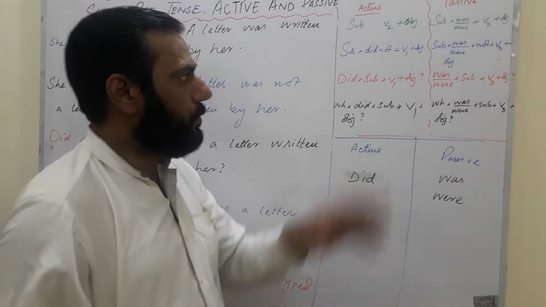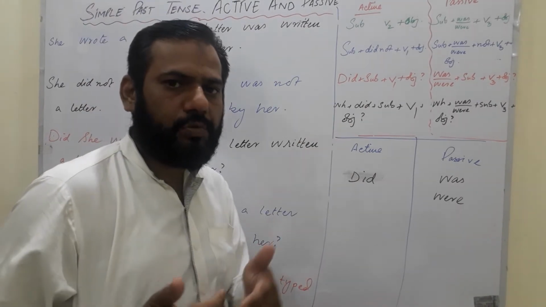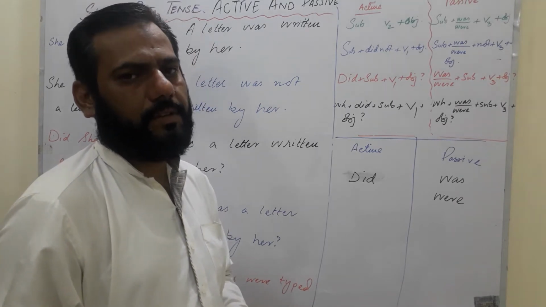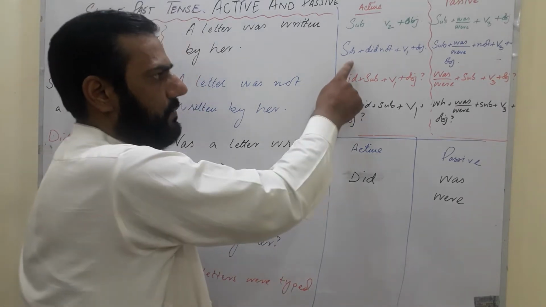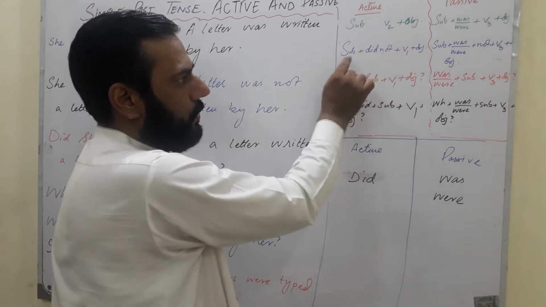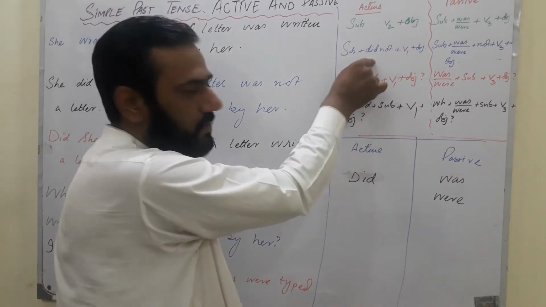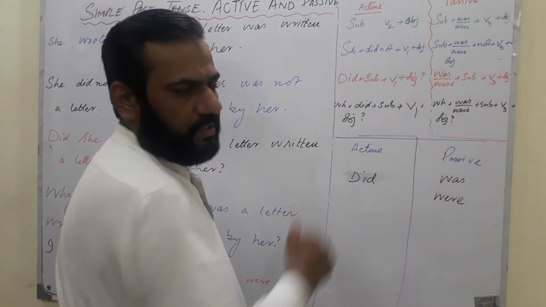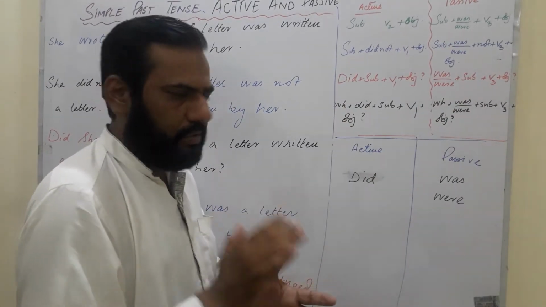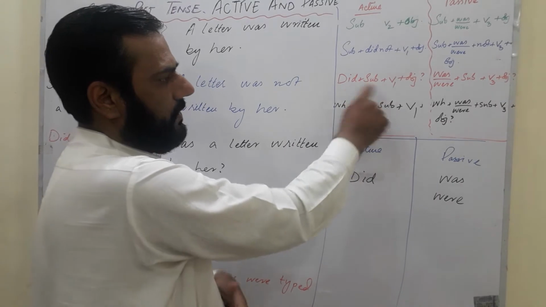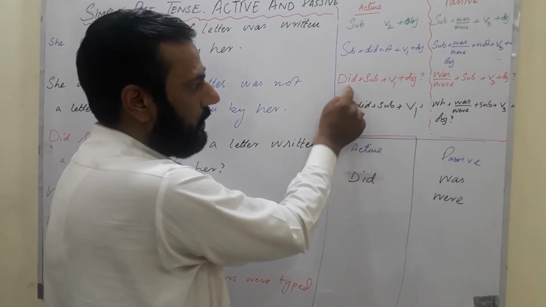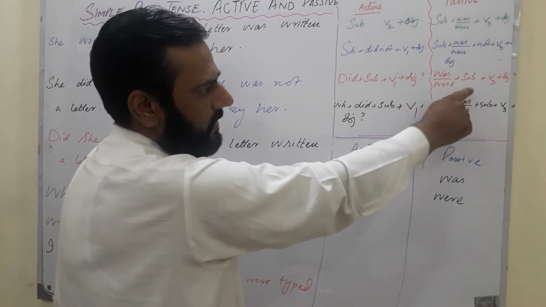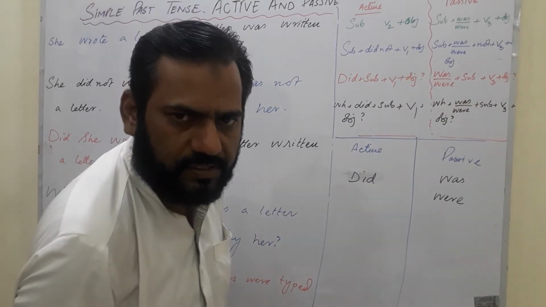The place where you see did used, at the same place in the passive voice you will be using was and were. Keep it in your mind. In this structure, did has been used after the subject. In the passive, after the subject we are using was and were. In the third structure, did has been used before the subject. At the same place in the passive voice, before the subject, we will be using was and were.